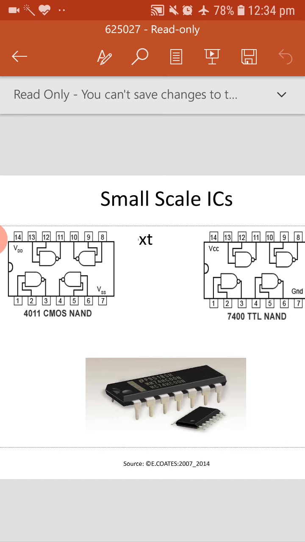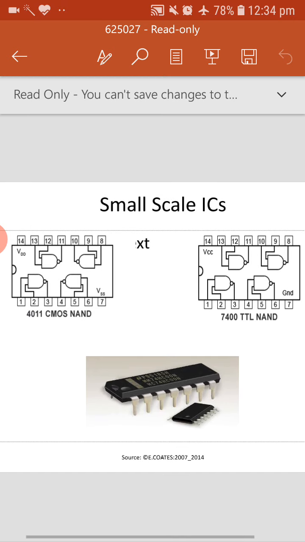Okay, so what is the difference we are getting here? The difference here is that the first 2 gates are similar in both the ICs, but if you take the third and fourth gates, the input pins are different. If you take the CMOS, the input pins are 13 and 12. If you take the TTL, the input pins are